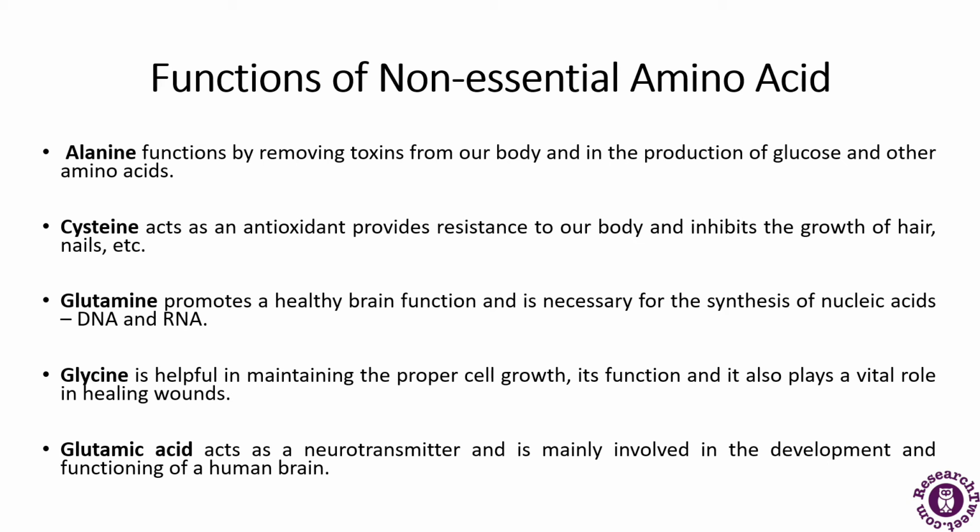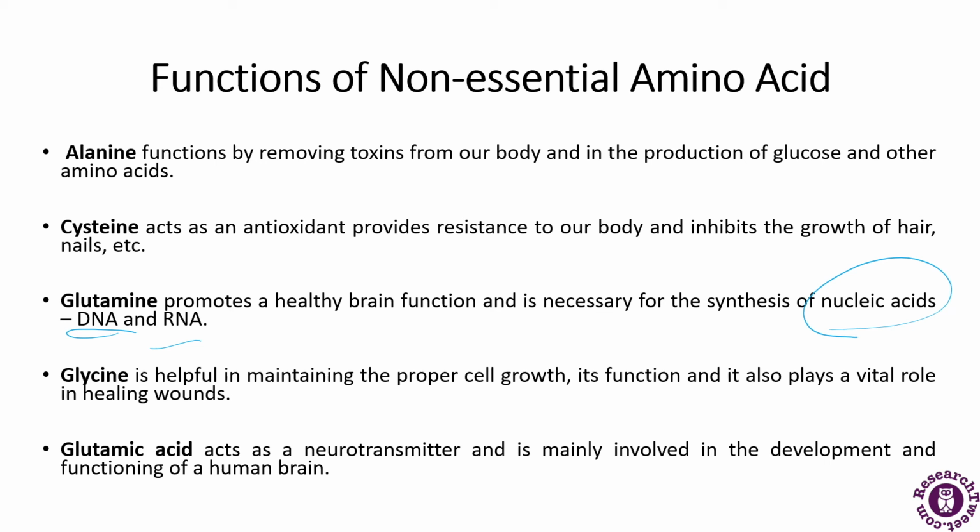So alanine functions by removing toxins from our body, and it will also be helpful in the production of glucose and other amino acids. Cysteine acts as an antioxidant, provides resistance to our body, and promotes the growth of hair, nails, etc. Glutamine promotes healthy brain function and is necessary for the synthesis of nucleic acids. The nucleic acids are further divided into two parts, that is the DNA and the RNA.